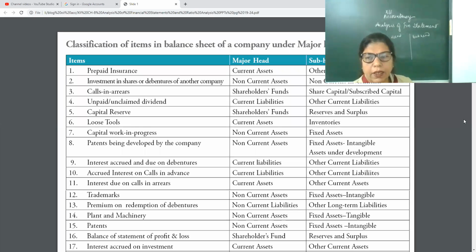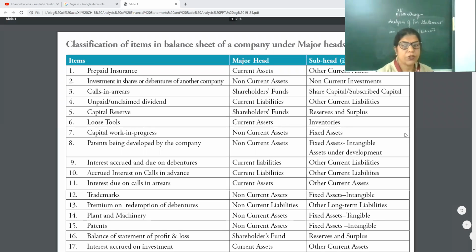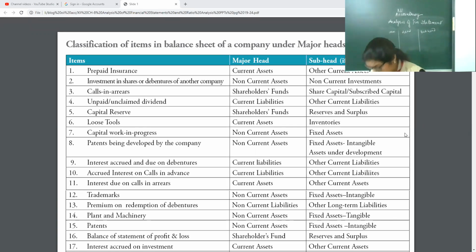In the exam there can also be prepaid rent, so you will get various types of questions. Prepaid means paid in advance.